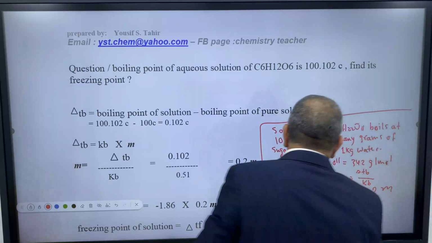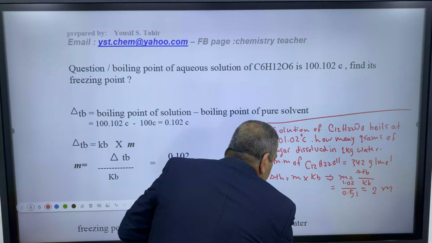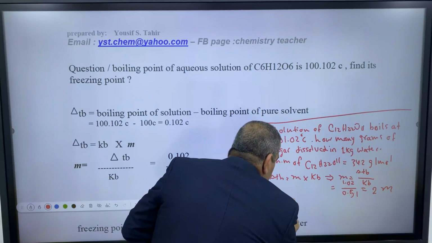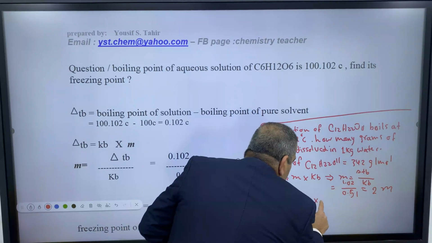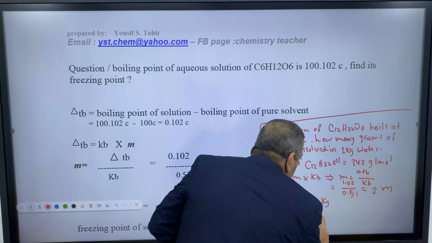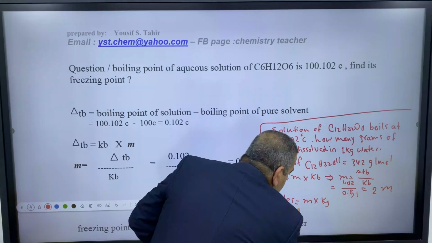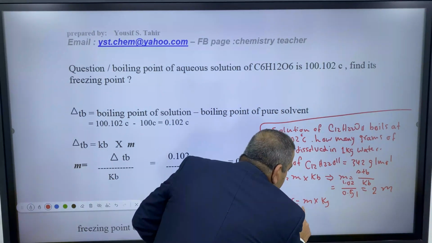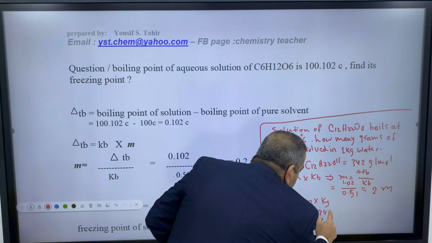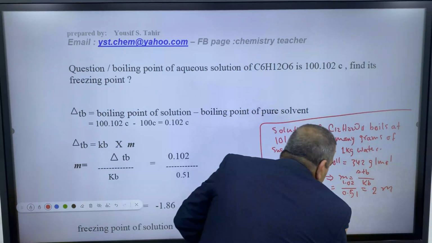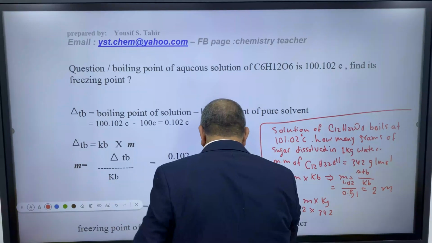Moles of solute equal molality times kilograms of the solvent. So the molality is 2 times the kilograms.